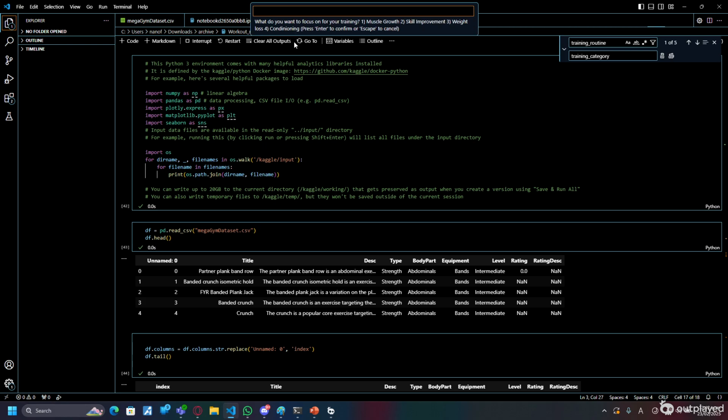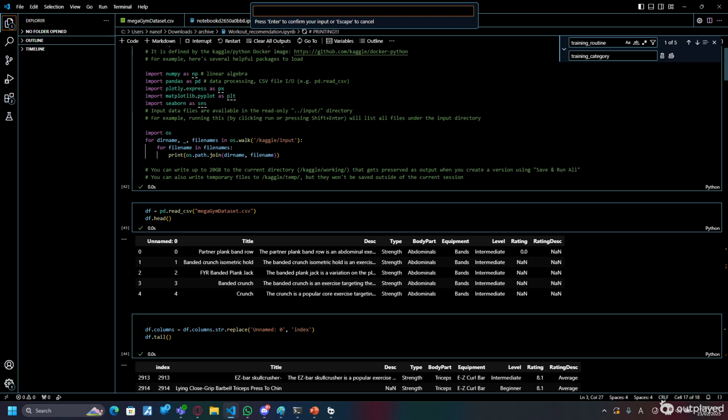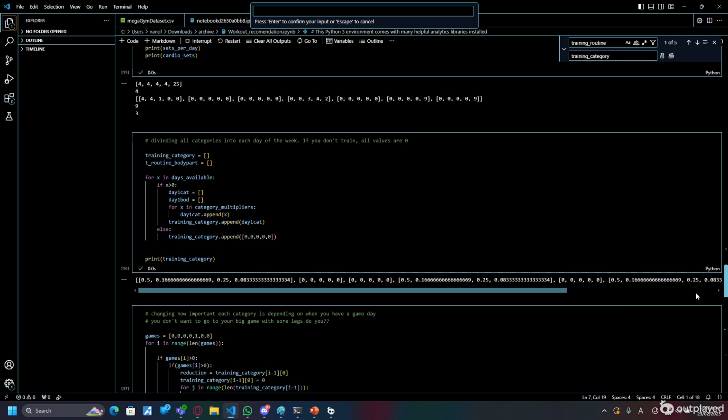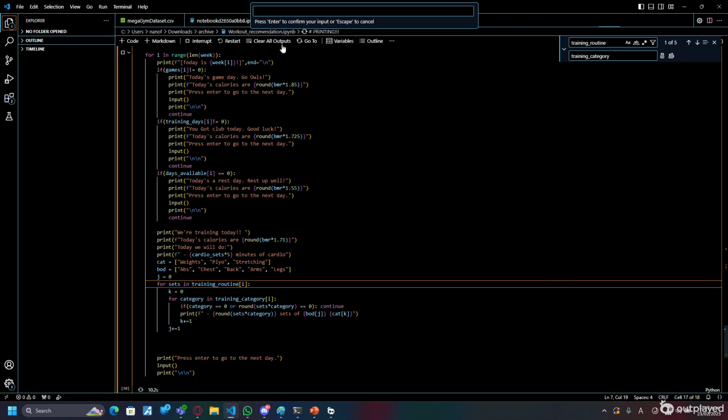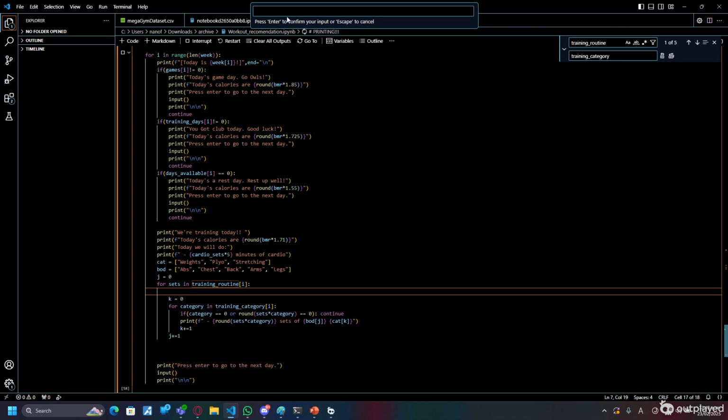And then what do you want to focus on in your training? I'm gonna focus on muscle growth, I'm gonna build muscle, so I say 1. Now, how many hours a week do you exercise? I can exercise up to 4 hours a week. And then that's it. And we scroll down here to the very bottom. I'll show you the actual code in a bit. And it is right here.